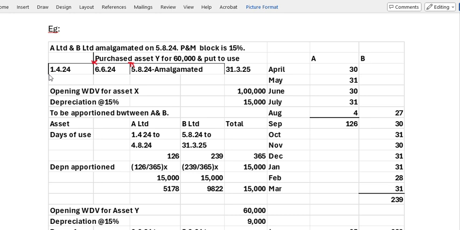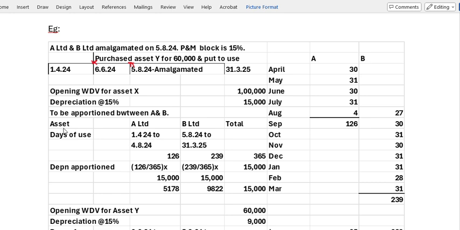So we have to calculate the depreciation as if there is no amalgamation. For the full year, we will calculate it, because the asset is with A from 1/4 onward, that means more than 180 days. That means full depreciation it will get. So for the whole year, we will calculate the depreciation. It is 1 lakh at 15% depreciation, that is, the block is 15%. So the 15% depreciation is 15,000 rupees.